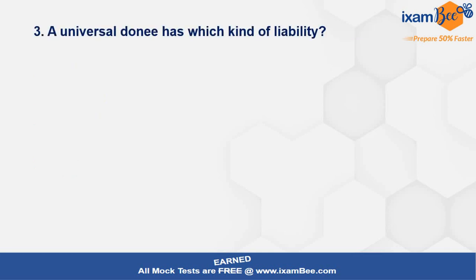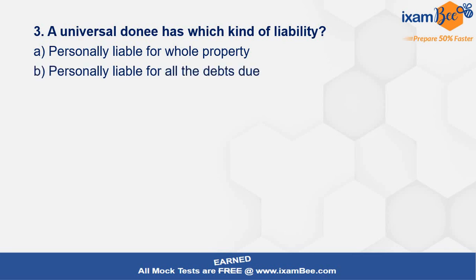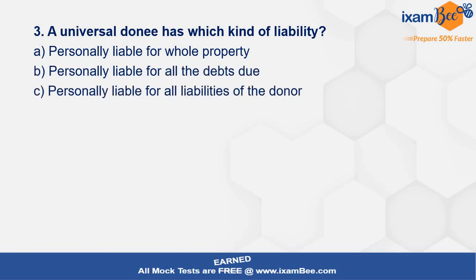A universal donee has which kind of liability? अब ये universal donee का concept पहले तो आपको पता होना चाहिए कौन से provision में है and उसकी liability किस प्रकार की है. That has been asked in this question. Personally liable for whole of the property, personally liable for all the debts due, personally liable for all the liabilities of the donor, universal liability.